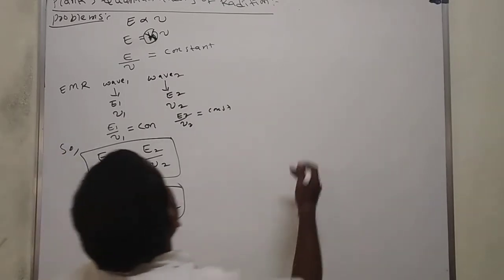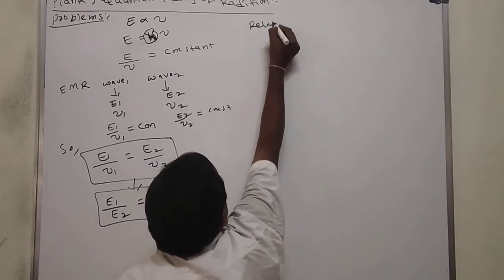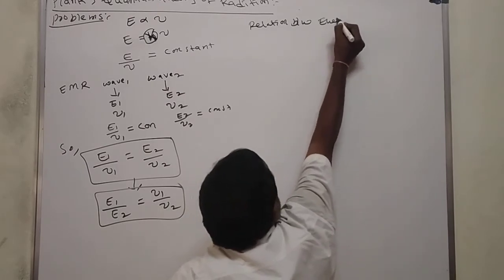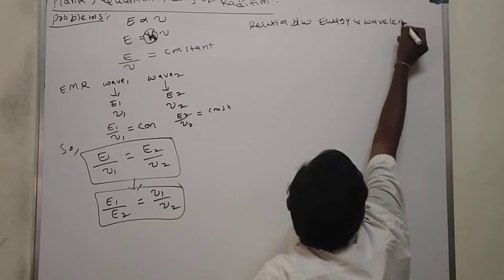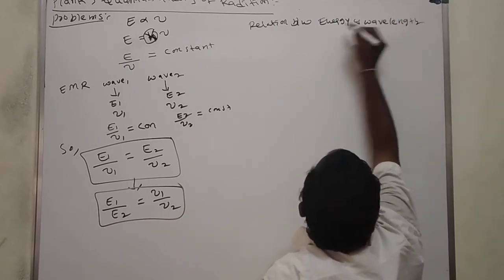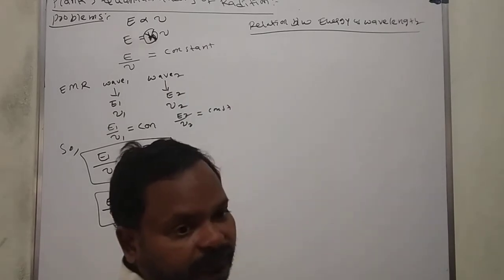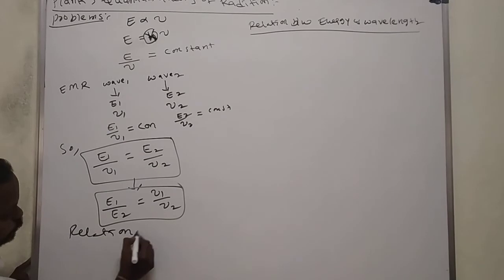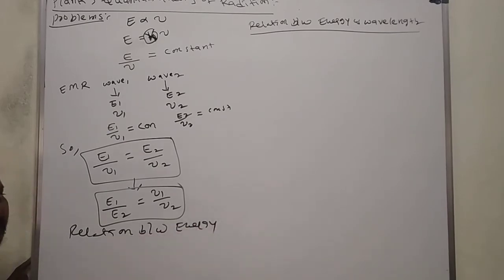What is the relation between energy and wavelength? That is what we see next. So far this is the relation between energy of a photon and frequency.